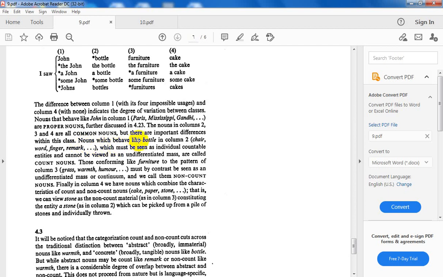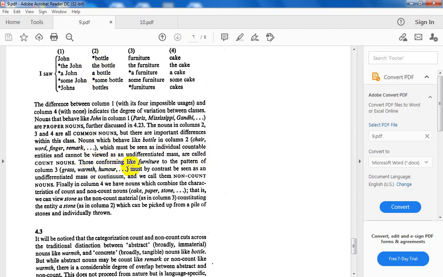Nouns which behave like bottle, like chair, word, finger, remark, which must be seen as individual countable entities and cannot be viewed as an undifferentiated mass, are called count nouns.